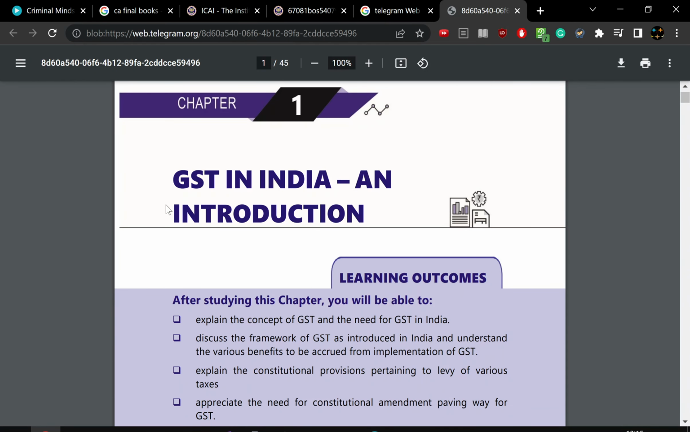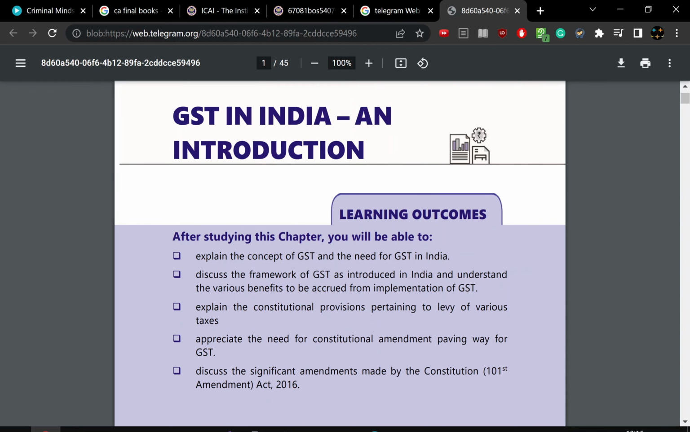Afternoon. Today we are going to see what is GST. This is from the material of ICA chapter 1. So, GST in India introduction. Before seeing this, what are the major points I have said?